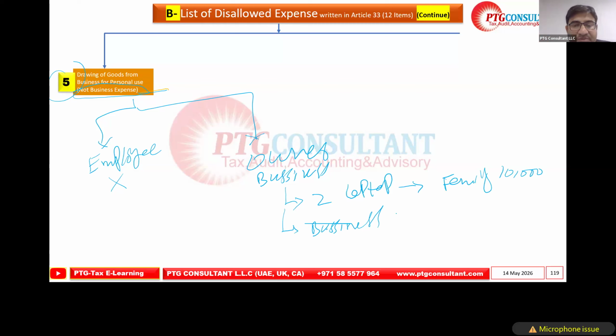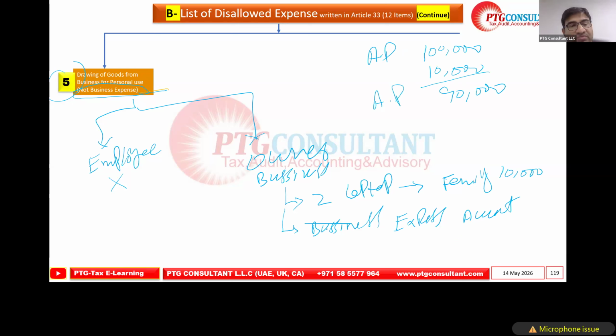They recorded it as a business expense, so our accounting profit decreases. We had 100,000 accounting profit, we deducted this 10,000, so our accounting profit is 90,000.